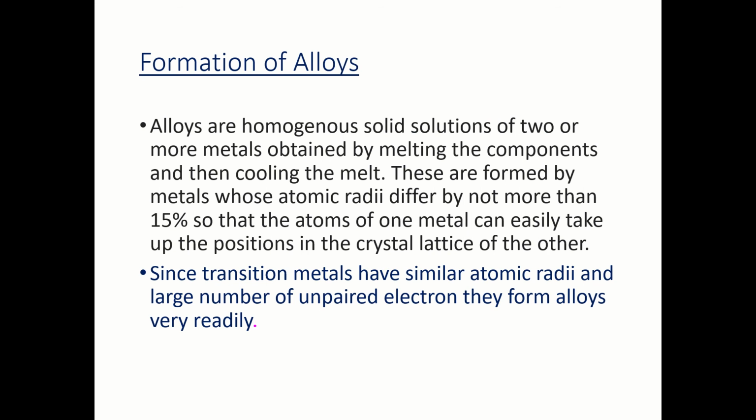Formation of alloy. Now, alloys are homogeneous solid solutions of two or more metals obtained by melting the components and then cooling the melt. These are formed by metals whose atomic radii differ by not more than 15%, so that the atoms of one metal can easily take up the position in the crystal lattice of the other. Since the transition metals have similar atomic radii and large numbers of unpaired electrons, they form alloys very easily.